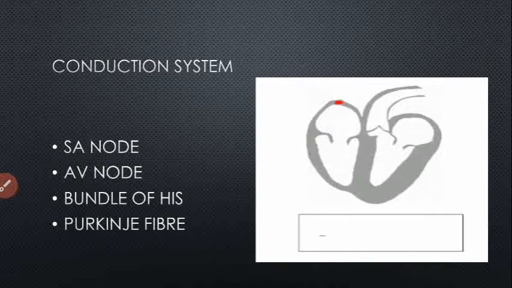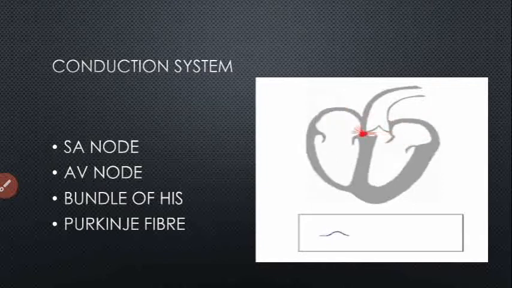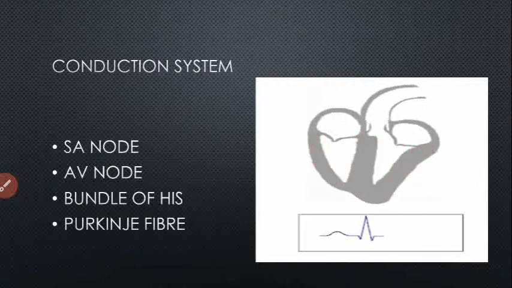A healthy heart allows the chambers to contract in a smooth and orderly fashion, and this happens through the conduction system. The cardiac conduction system is a collection of nodes and specialized conduction cells that initiate and coordinate the contraction of heart muscle. Let's see the sequence of electric events in this video. You can see that the electric signal is generated by the SA node, then transmitted to the AV node, then from the AV node to the bundle of His and then the Purkinje fibers. So let's see each part one by one.